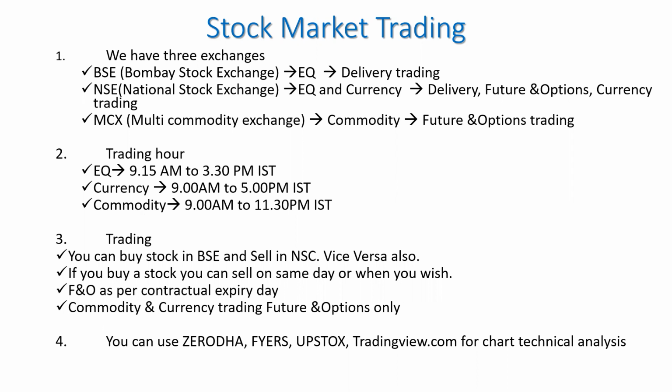And the trading hours for equities are from 9:15 a.m. to 3:30 p.m. IST. For currency trading, it is from 9 a.m. to 5 p.m. IST. And commodity trading is in sync with the timing. That is why it is from 9 a.m. to night 11:30 p.m.